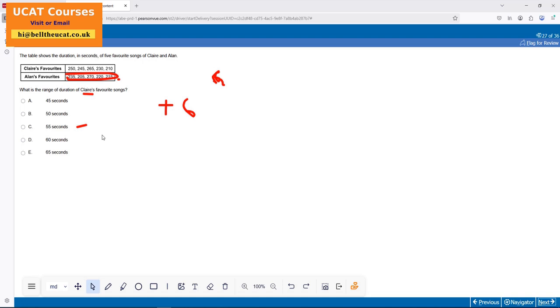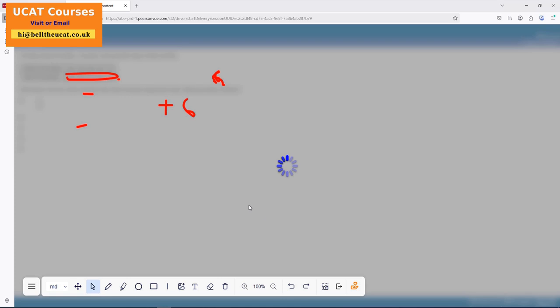Right, moving on. What is the range of Claire's favorite song? Range of Claire's: smallest, high take away low. Highest is 265. Low is 55. 65 to 110. 55. Boom. There we go. Right, moving on as quickly as we can to our next question.